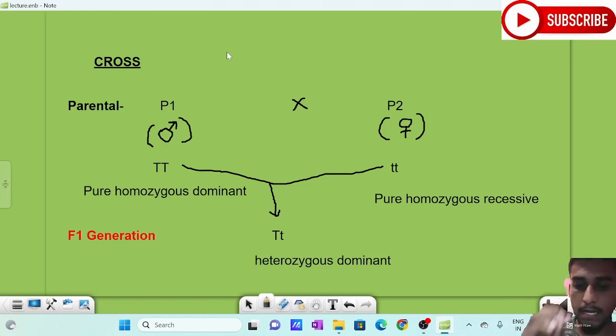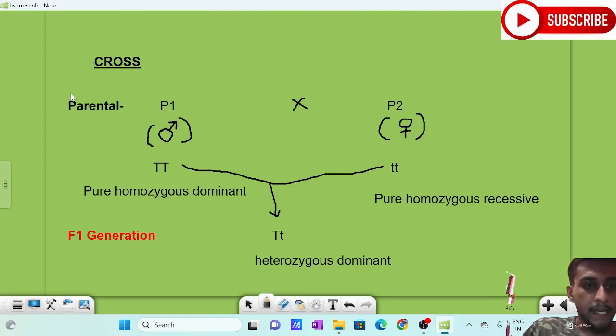I think in your textbook height has been taken. If you want, we will do the experiment with another character also, or you can do that after we do this experiment. So in this experiment we are taking height as the character for the monohybrid cross. I think you have understood it very clearly. So we can do the cross.